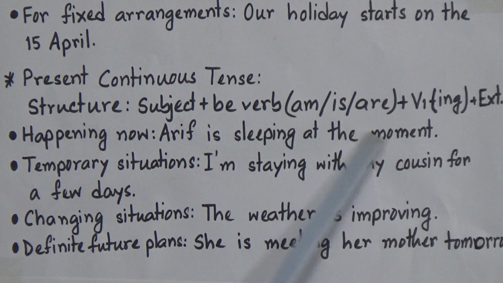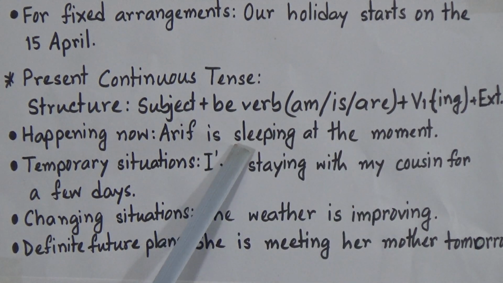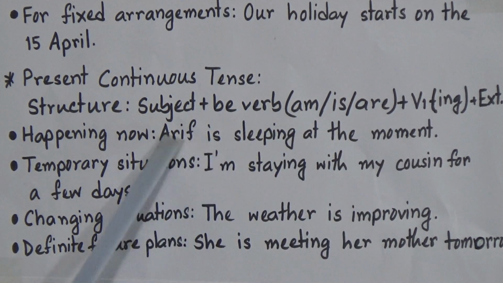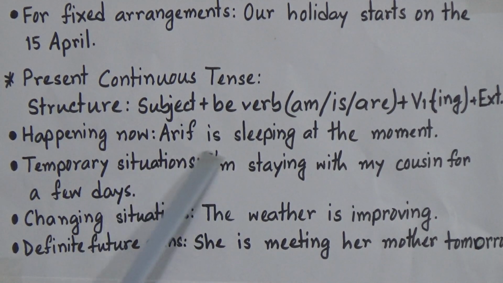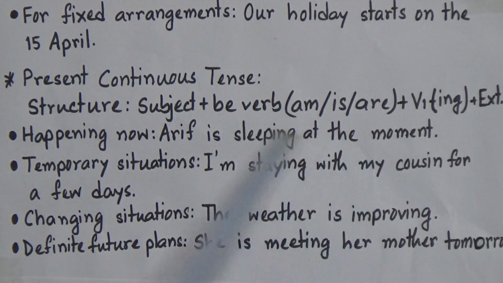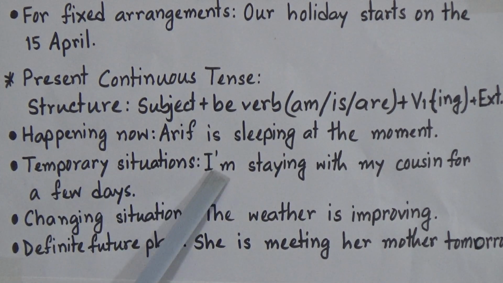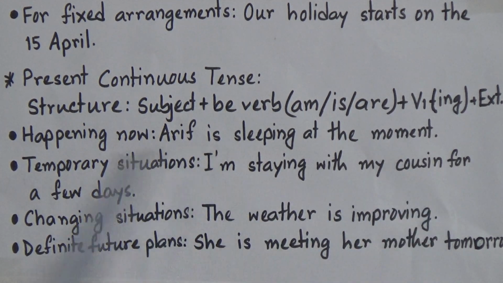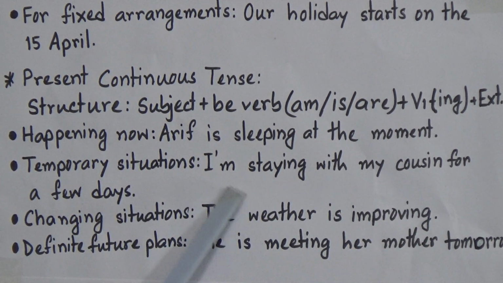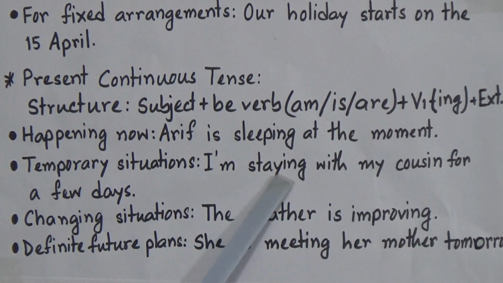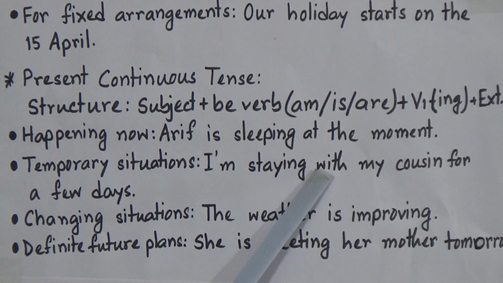Arif is sleeping at that moment. And if you find the phrase now or at that moment in a sentence, it will be present continuous tense. Arif is sleeping at that moment. That means he is sleeping now. For temporary situations, like I am staying with my cousin for a few days. So for a few days I am staying with my cousin. I do not permanently live here. So that's why it is a temporary situation. So in this situation we will use present continuous tense.